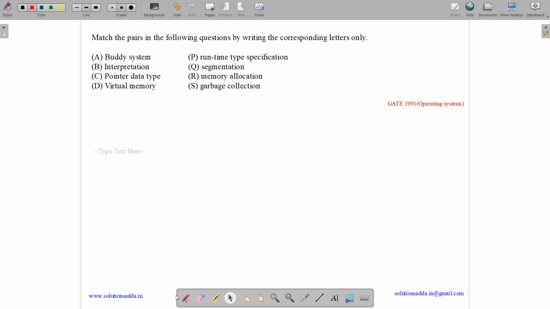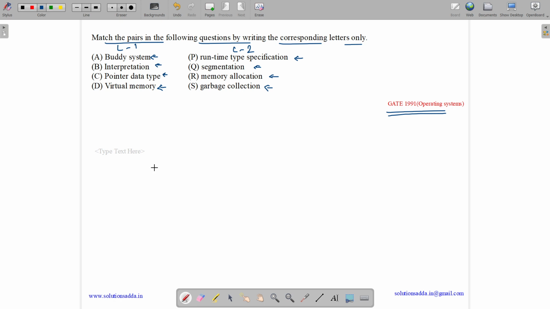This question belongs to the operating system subject and was asked in GATE 1991. The question states, match the pairs in the following questions by writing the corresponding letters only. List 1 contains buddy system, interpretation, pointer data type and virtual memory. List 2 contains runtime specification, segmentation, memory allocation and garbage collection. Let me tell you each of them one by one.